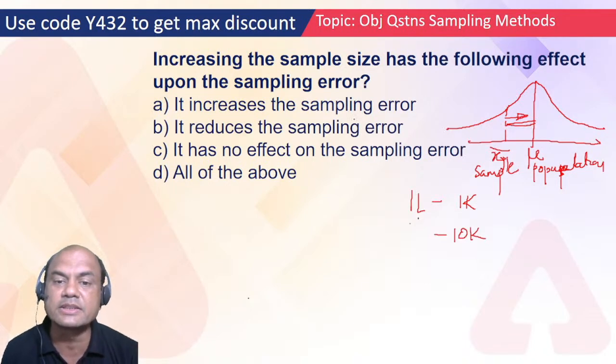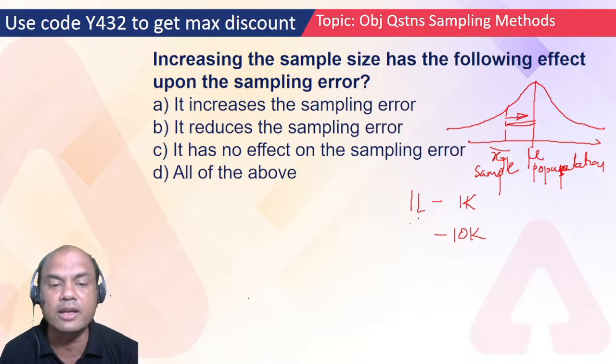So: it will increase the sampling error, it reduces the sampling error, no effect, and all of the above. So what is the answer? Correct one, A, B, C or D? Fast. Yes, it is B.